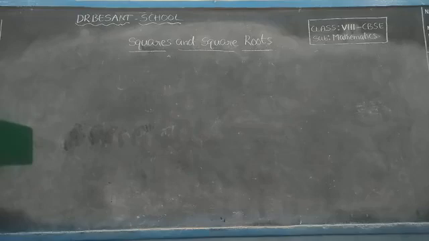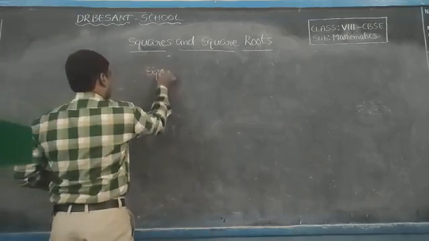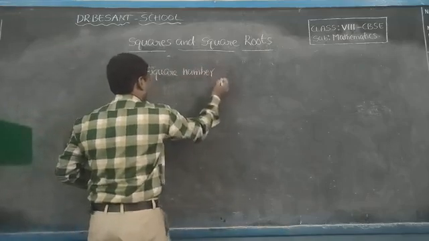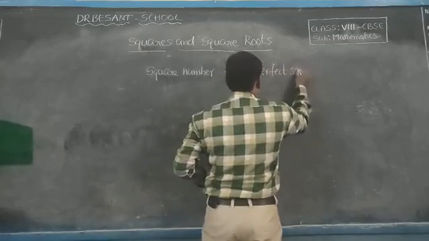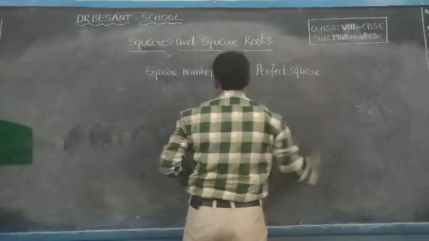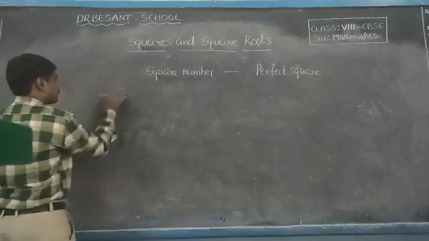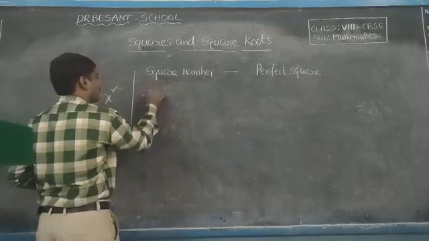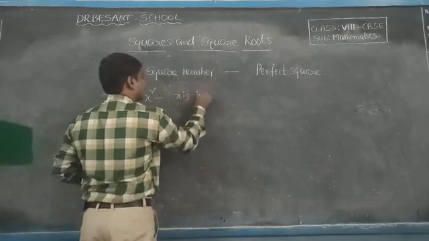What is the difference between square number and perfect square? If x square is a square number, then x is an integer.